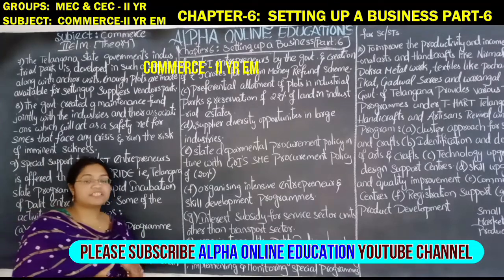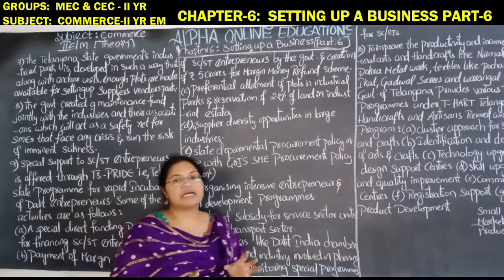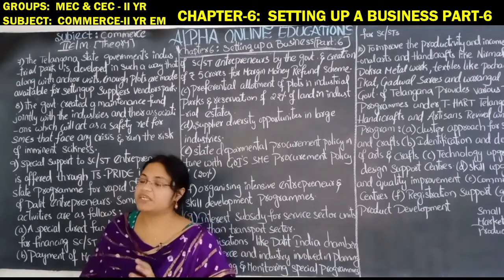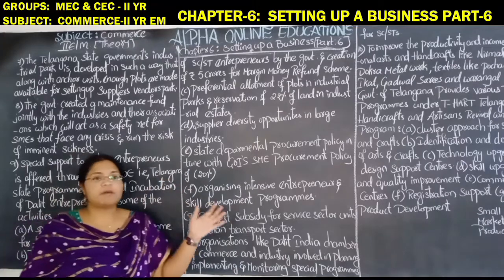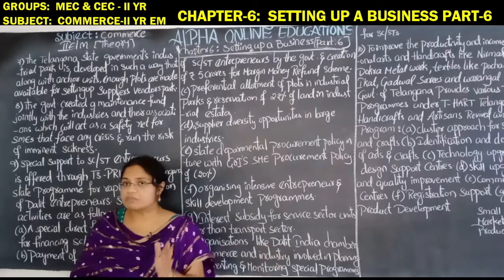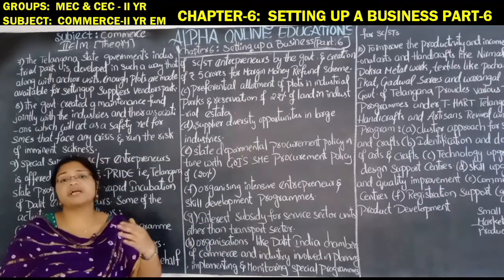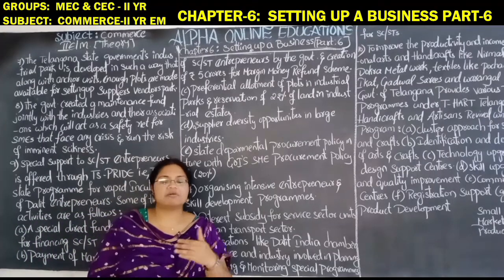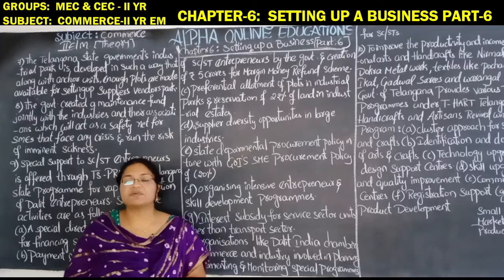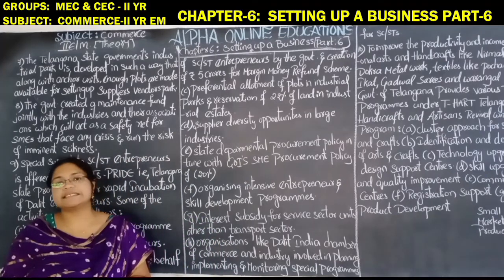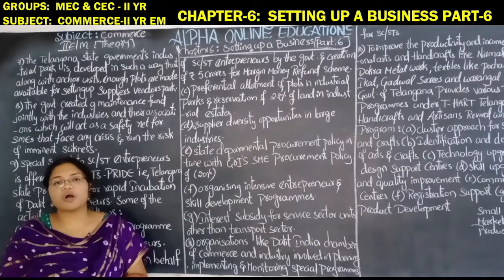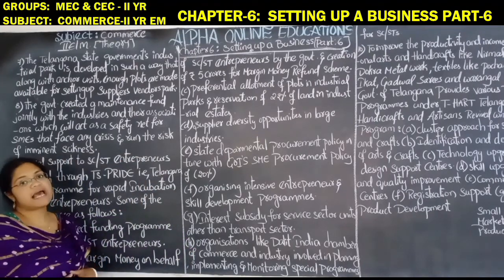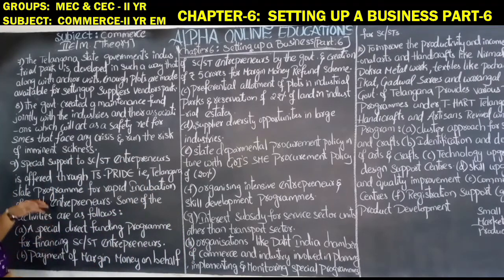So in the previous session we discussed how the Telangana government is moving its steps for the development of the industrial units in Telangana, whether they may be micro units or small scale industrial units or medium industrial units. Whatever it may be, the government of Telangana is taking a few steps for the development of those industries. In this session also we are going to study how the government of Telangana is helping with the development of the industrial units.